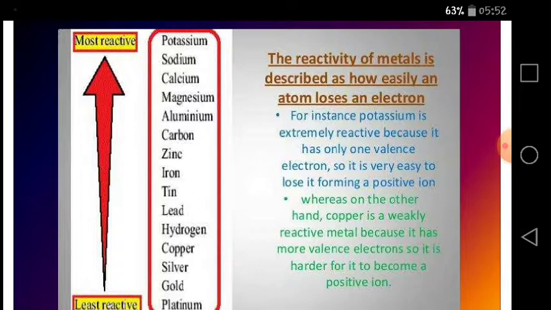this for you. The reactivity of metals is described as how easily an atom loses an electron. For example, potassium is extremely reactive because it has only one valence electron, so it is very easy to lose it and form a positive ion. On the other hand, copper is a weakly reactive metal because it has more valence electrons, so it is harder for it to become a positive ion. And on the basis of this, the reactivity series is made.